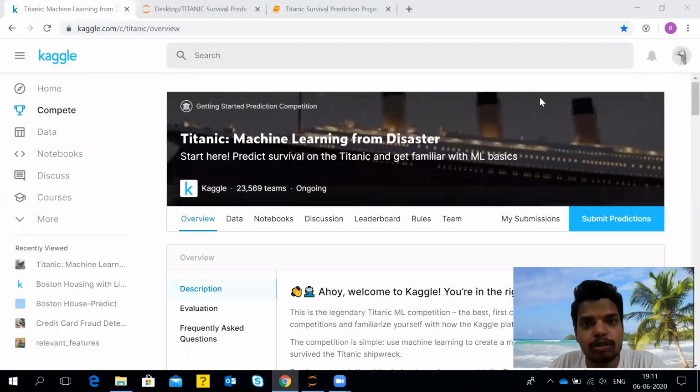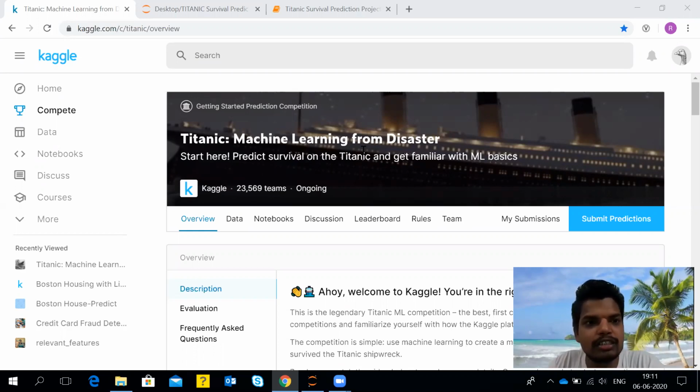And right now what you are seeing on the screen is the first Kaggle project which we'll be implementing. That project is a very basic project that we have shared on the Kaggle website, and this is related to the Titanic survival prediction case study. Okay, this is an ongoing competition from a long time.